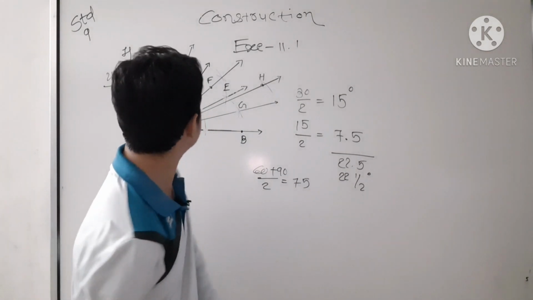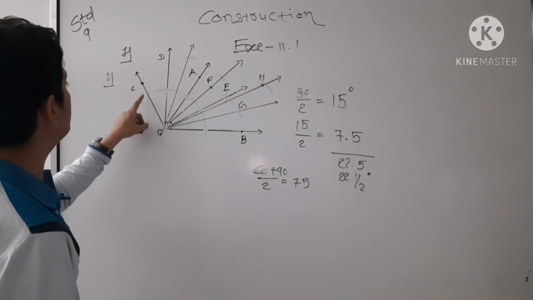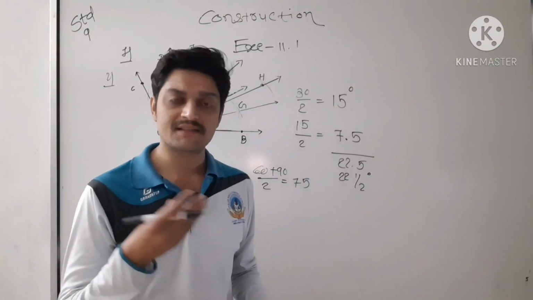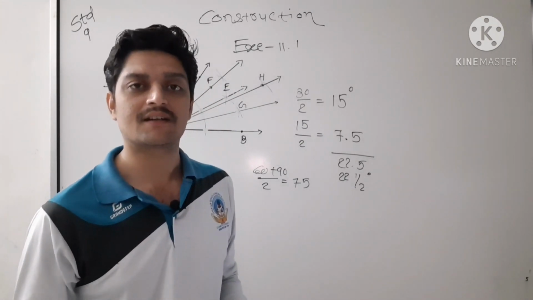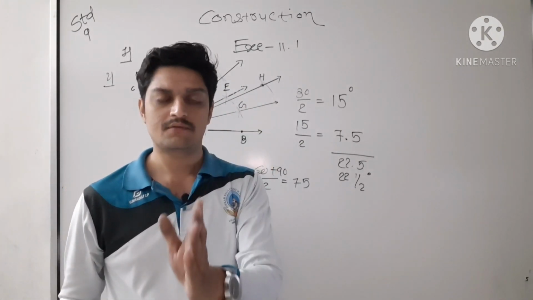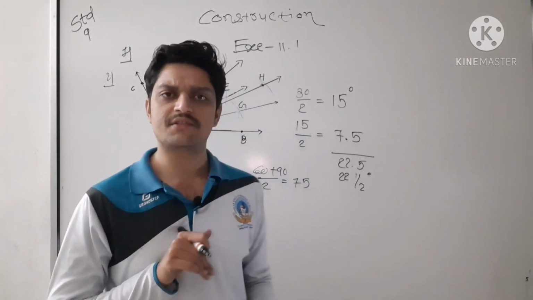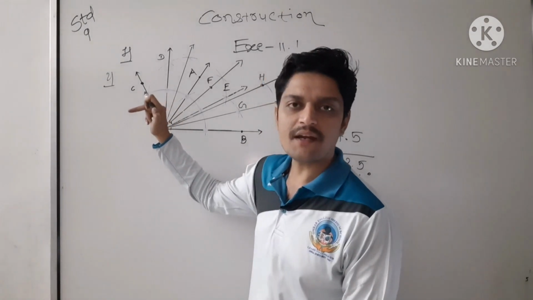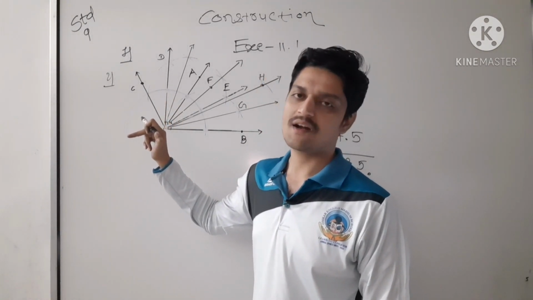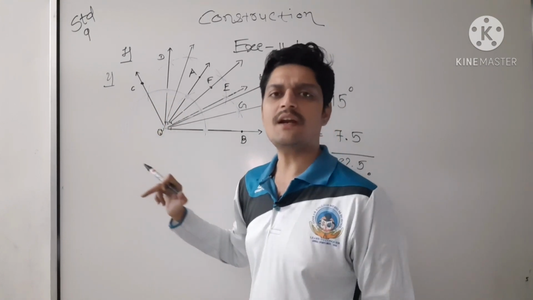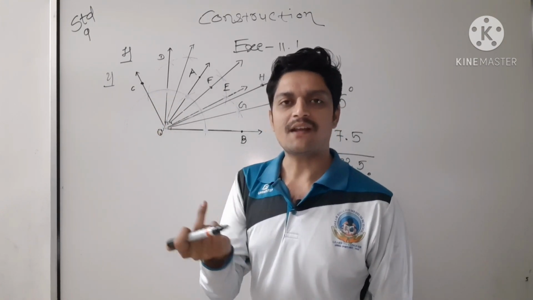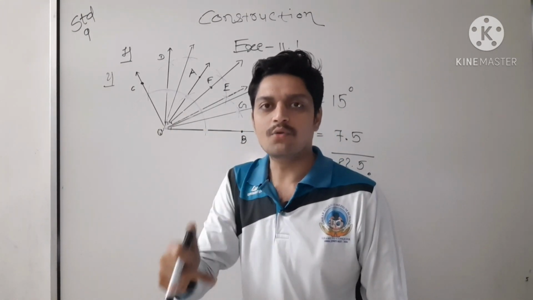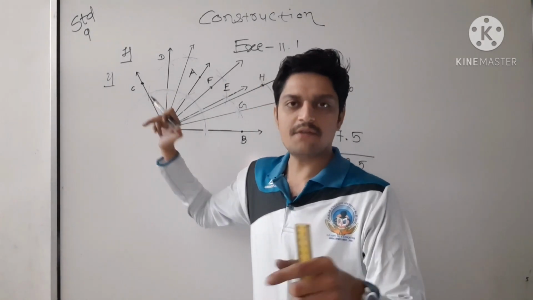105 degree. Then see here, 90, 120. Now I will not draw, because so many times I have repeated the same action, bisector, bisector, bisector. Now you people have to do it. I will just suggest. Bisector of 90 and 120 is what? 105. You just calculate. Do 90 plus 120 by 2. You will get 105.